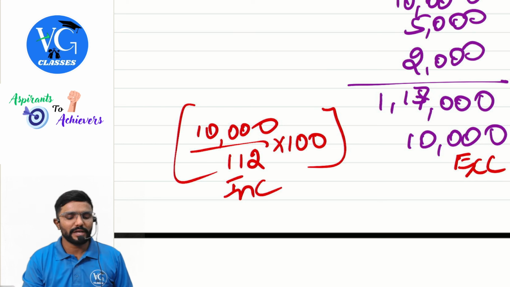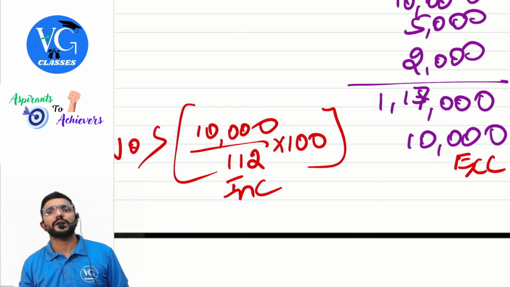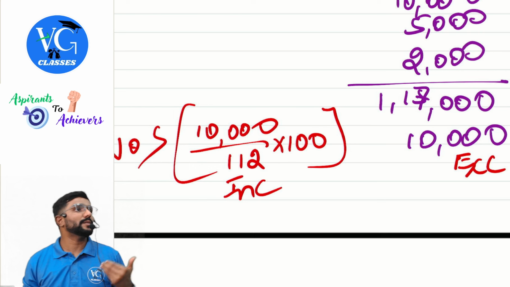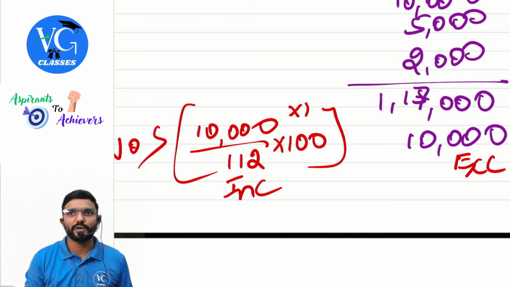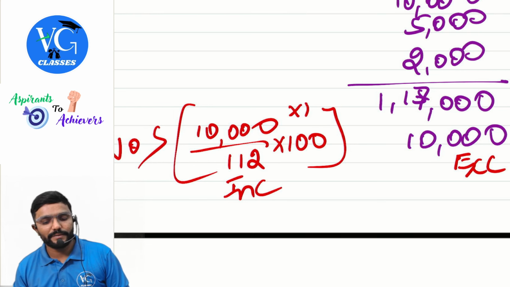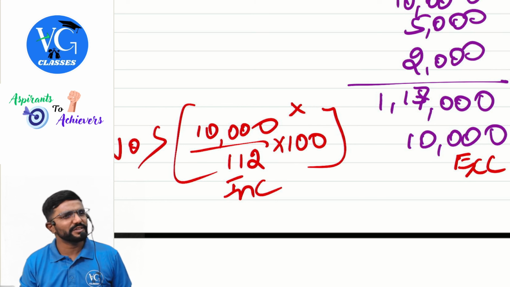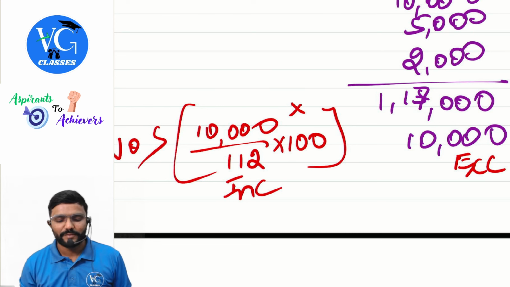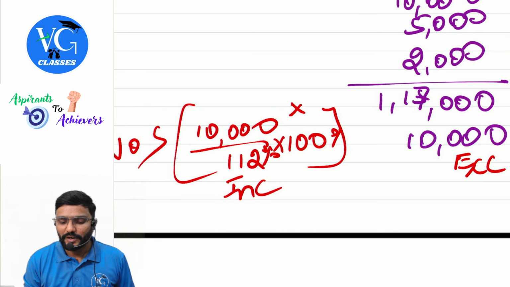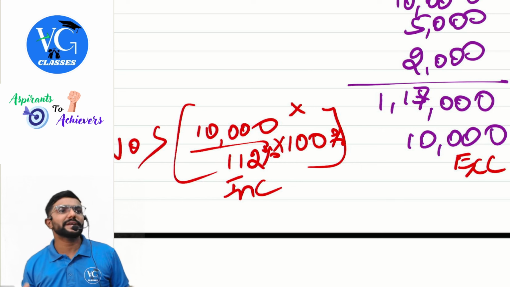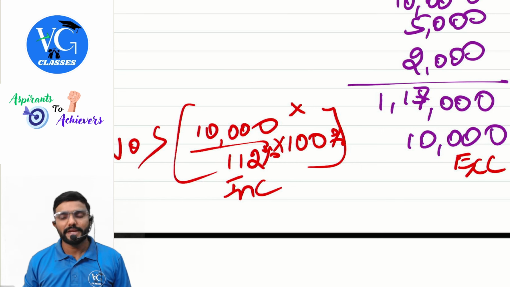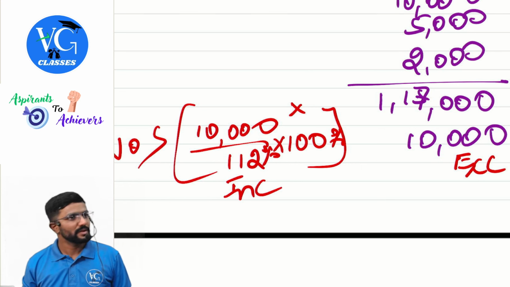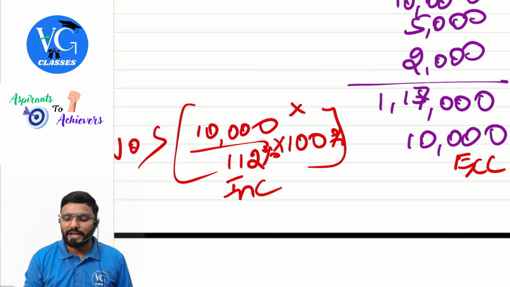Into 100. What are we calculating? Value of supply. If I calculate the amount of GST, then it would be into 12. Sir, why didn't you take the percentage? In numerator and denominator, I have excluded the percentage. If you take percentage also, the percentage gets cancelled. Clear? Some people might be concerned about this also. It will not make any difference. Okay, sir. Got it?